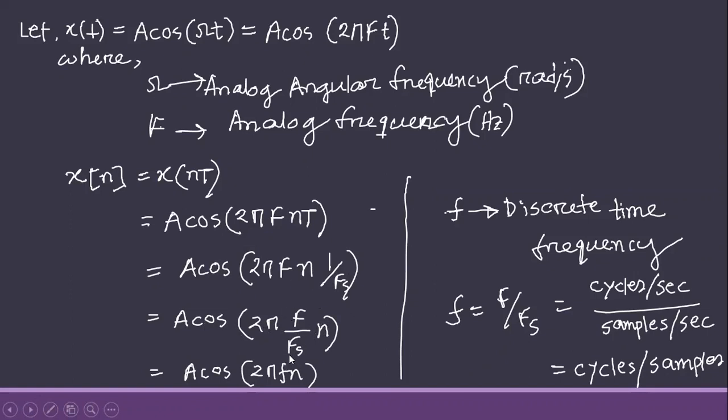Now this f by fs we can write as f, which is the discrete time frequency, and its unit is cycles per sample. So this is our final discrete time signal, x[n] equals A cos 2 pi f n. Here you see the independent variable is n and its frequency is f.